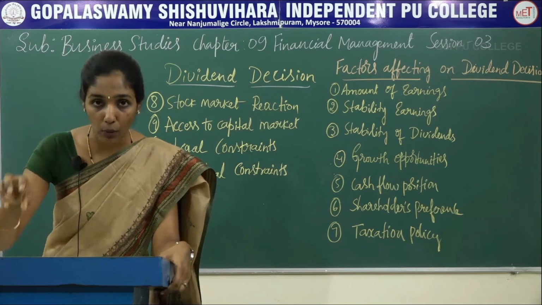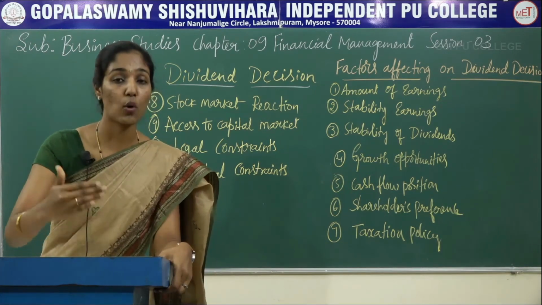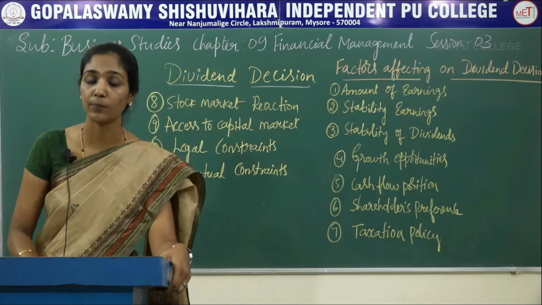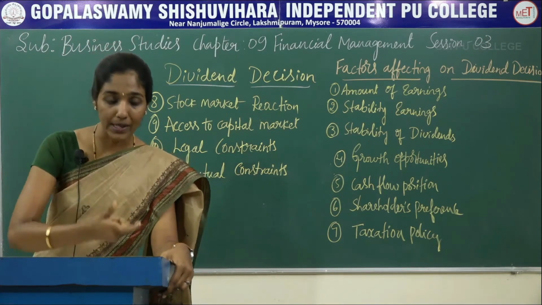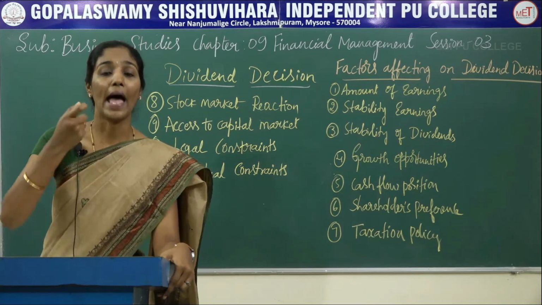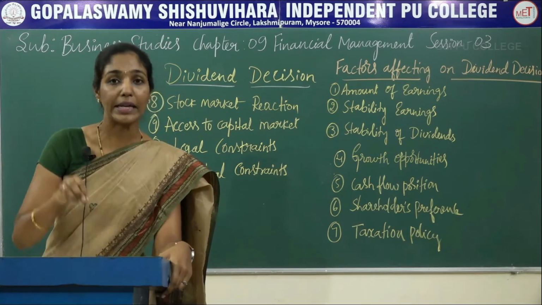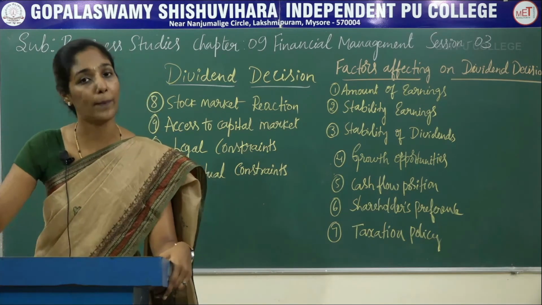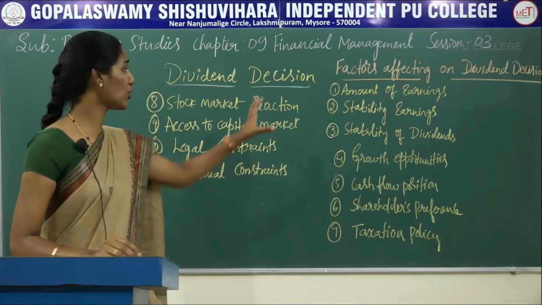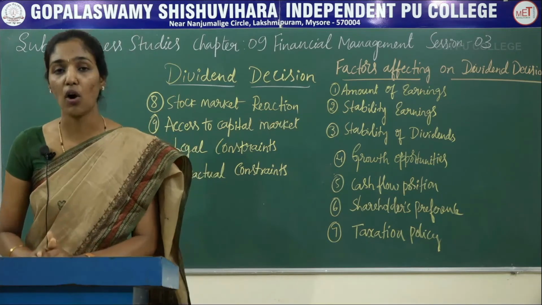Loan repay ಮಾಡೋವರೆಗೂ ಕೂಡ 10% ಗಿಂತ ಜಾಸ್ತಿ ಡಿವಿಡೆಂಡ್ ಅನ್ನ ಶೇರ್ ಹೋಲ್ಡರ್ಸ್ ಗೆ ಕೊಡಬಾರ್ದು ಅಂತ ಒಂದು ಅಗ್ರಿಮೆಂಟ್ ಅನ್ನ ಬ್ಯಾಂಕ್ ಮಾಡ್ಕೊಳ್ಳುತ್ತೆ. ಸೊ ಯಾವಾಗ ಅಗ್ರಿಮೆಂಟ್ ಆಗತ್ತೆ ಕಂಪನಿ ಅಥವಾ ಬ್ಯಾಂಕ್ ನಡುವೆ, so company has to follow this agreement and this restriction until the loan is repaid to the bank. So this is nothing but contractual constraints. So these are all the factors which are affecting the dividend decision of a company.